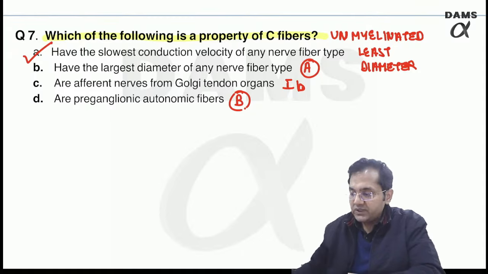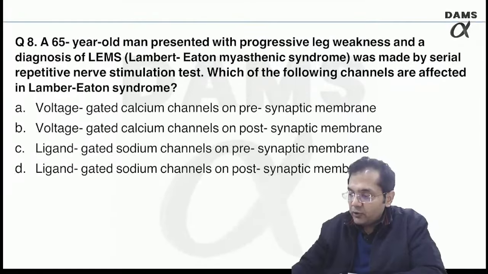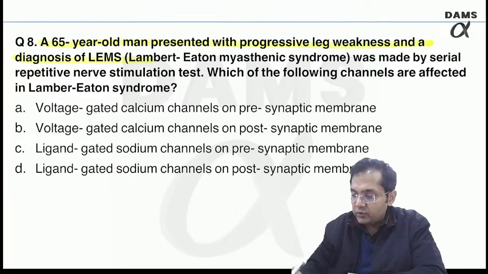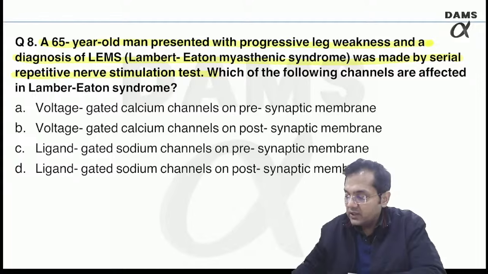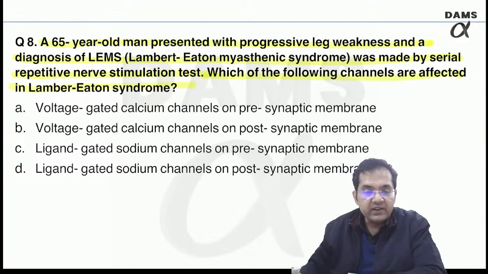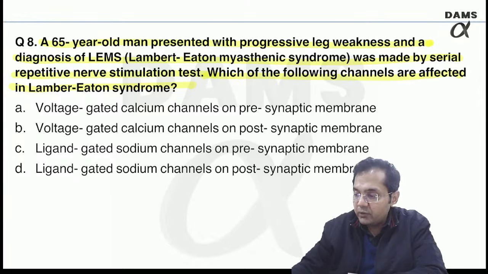Then let's move to question number 8. A 65-year-old man presented with progressive leg weakness and diagnosis of Lambert-Eaton was made by serial repetitive nerve stimulation test. Which of the following channels are affected in LEMS or Lambert-Eaton myasthenic syndrome?